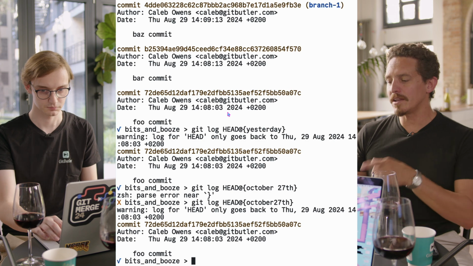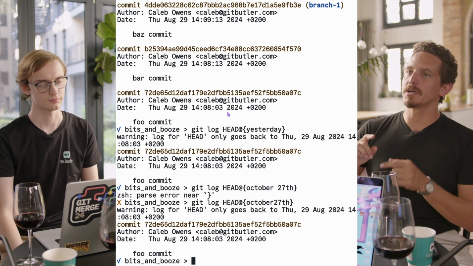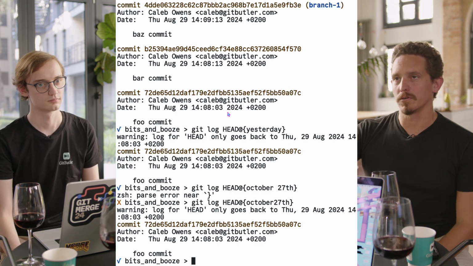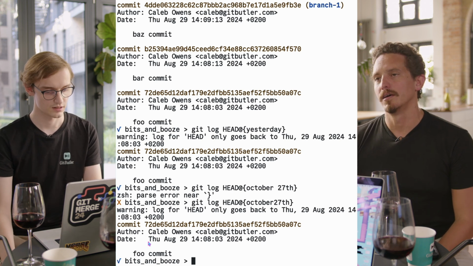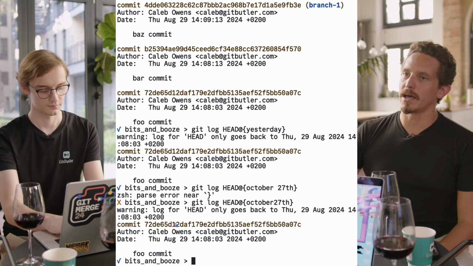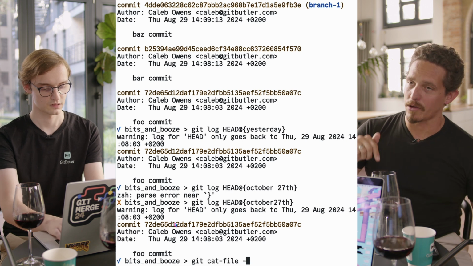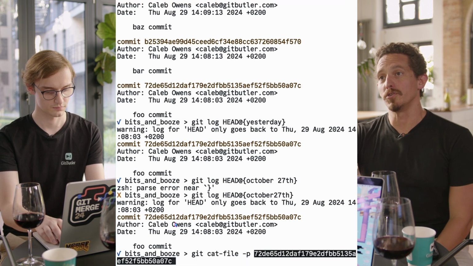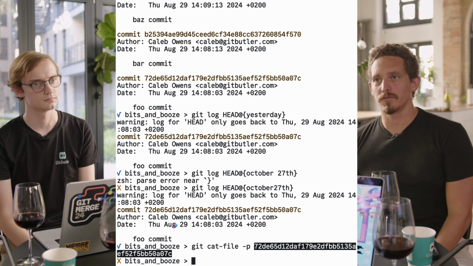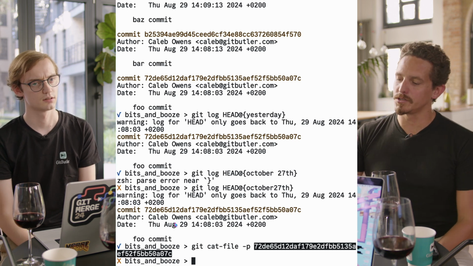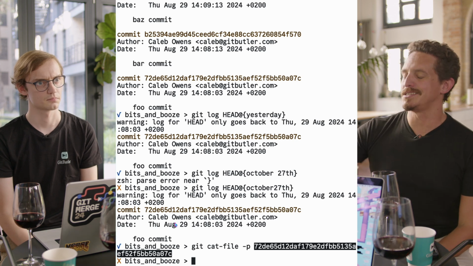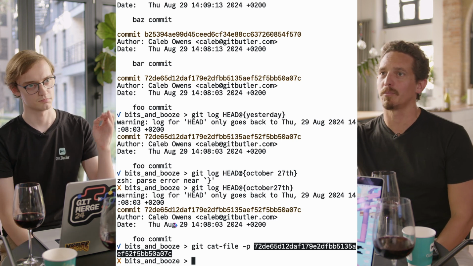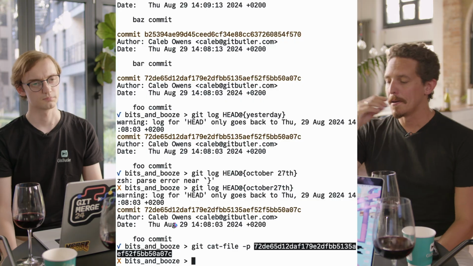It's interesting because it doesn't look at the author date in the commit. If you look at these commits, they have a date, but it does not look at that. What it looks at is the date in the reflog. So it's going to be yesterday for you, but not necessarily yesterday for somebody else. It's just going to look at where your history was. So it's very specific. You can't really send this over the internet to somebody and say here's a revision.